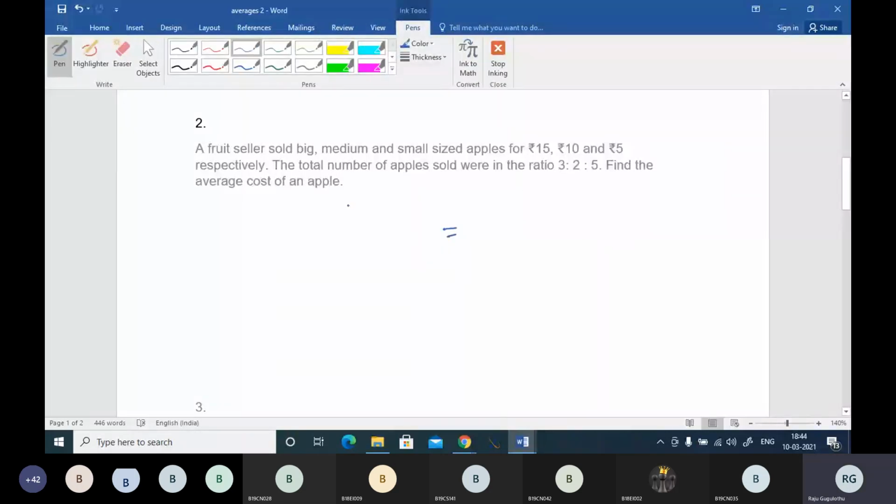See, if the ratio given was 3 is to 2 is to 5, and they say 6 is to 4 is to 10, then the ratio is the same. I have multiplied this with just 2. So when the ratio is there, it doesn't depend upon the number of apples he sold. You can take the ratios directly.